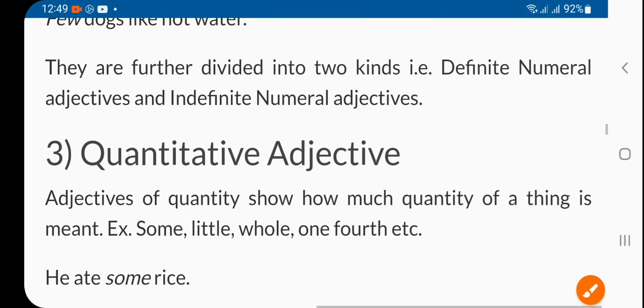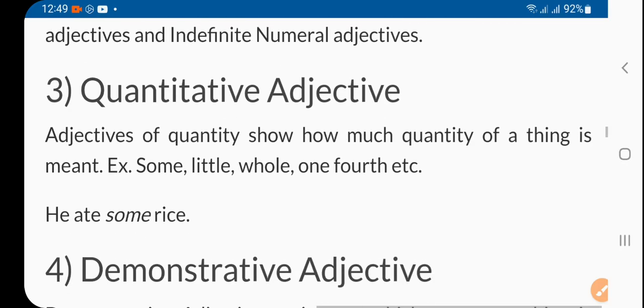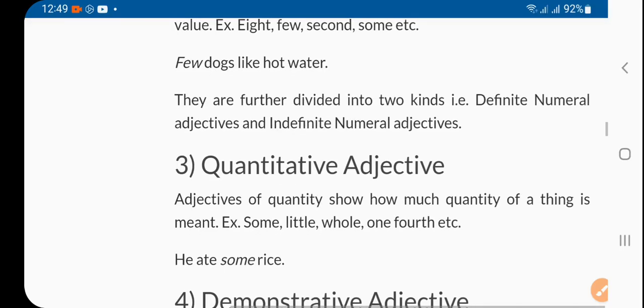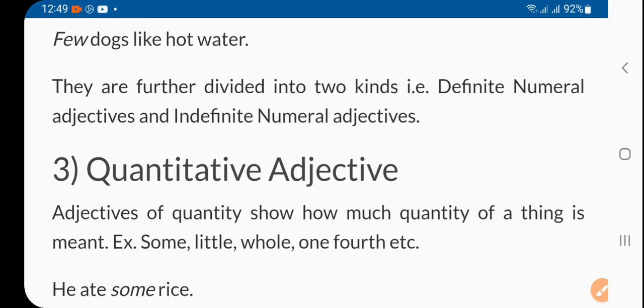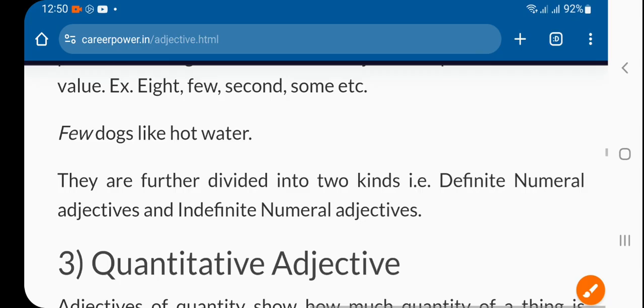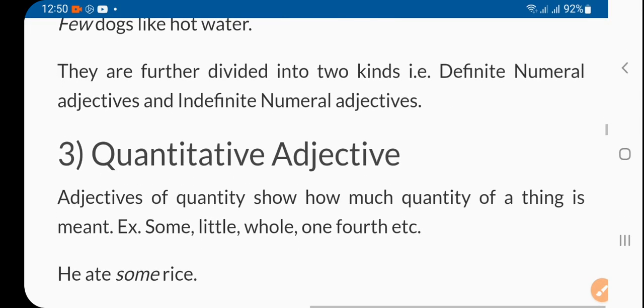They are further divided into two kinds, definite numeral or indefinite numeral. Definite is 5, 8, something. Indefinite is some, many, like this.